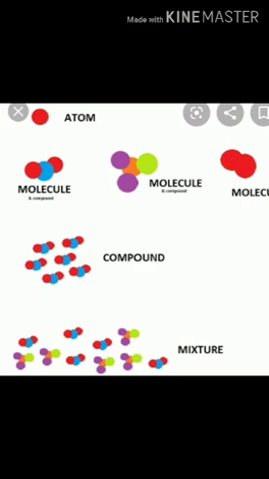These are the two major groups in which the chemical substances are divided. First is pure substances and second is mixture. Pure substances can be elements or compounds. First is element. What are elements? An element is a substance that is made up of only one kind of atoms and cannot be broken down into simpler substances by chemical means. For example, silver, gold, aluminium, hydrogen, oxygen, etc.